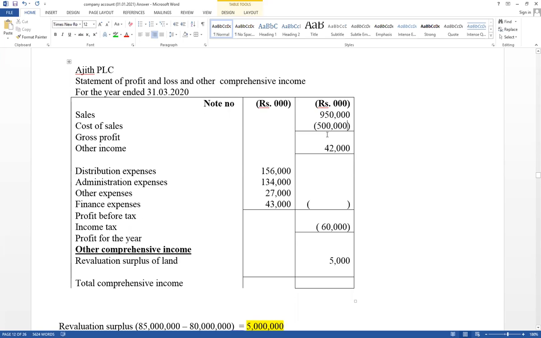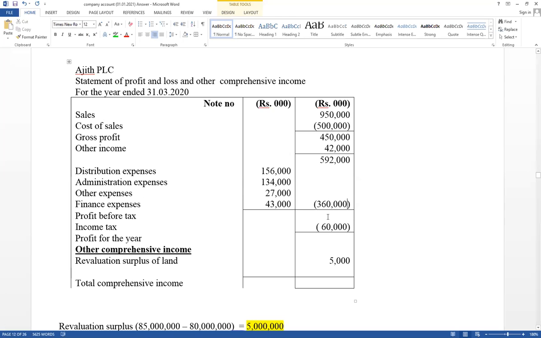Therefore, sales minus sales return, gross profit can be calculated, equal 450,000, plus other income. Therefore, here total amount equal 492,000. Then take total expense here within brackets. Take the total value: 156 plus 134 plus 27 plus 43. Therefore, total expense equal 360,000.